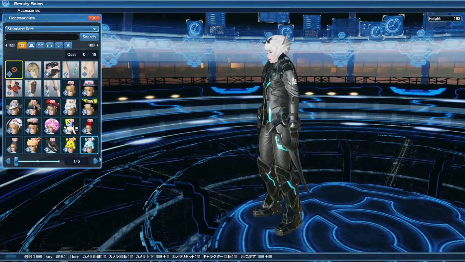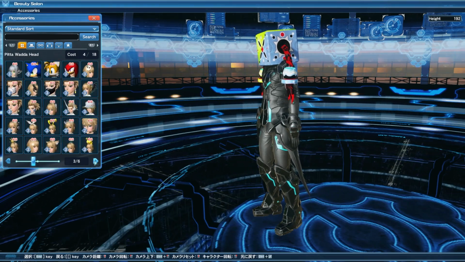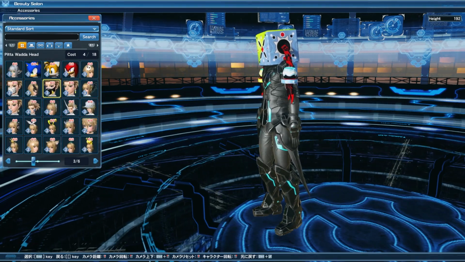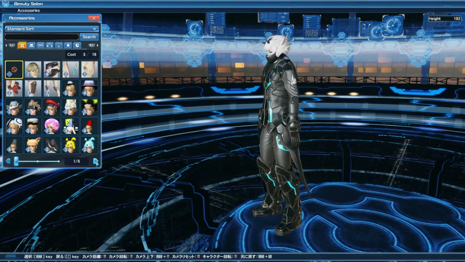So certain accessories will have more points than others based on their size. So no random person in the comment section, you cannot have 18 booba. You can only have however many points you can have. I don't know how much they cost.